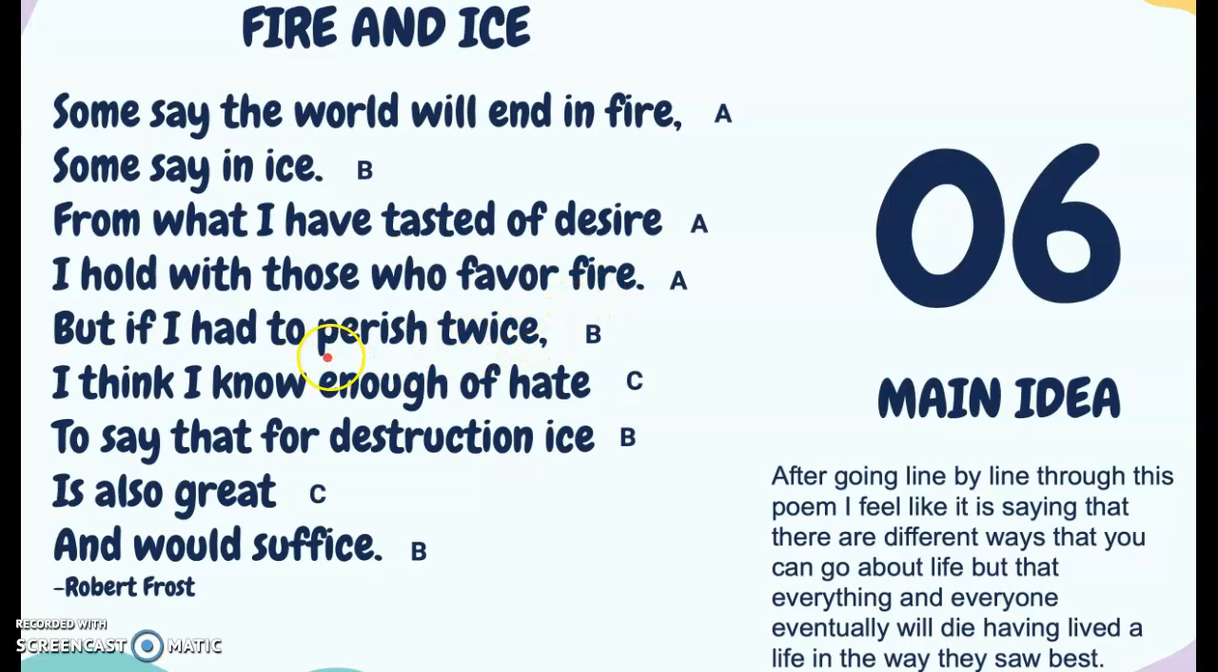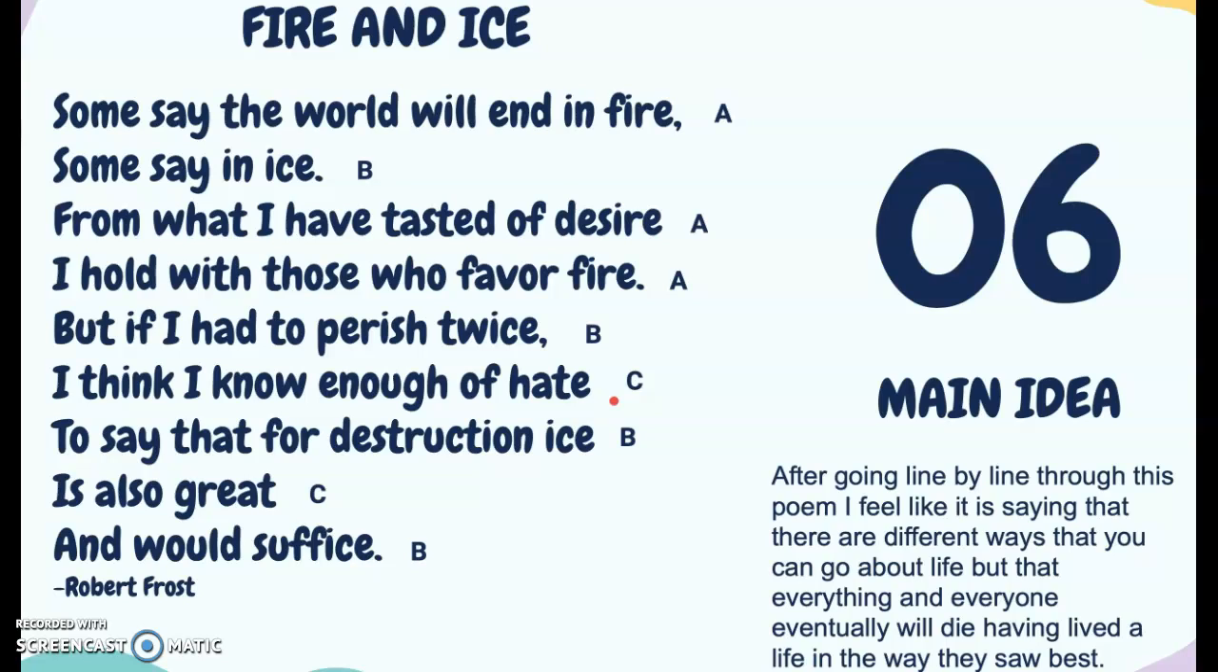But if I had to perish twice, so perish twice, we see that he's kind of saying, but if I could do it again, if I had another life, if I could choose one more time, I think I know enough of hate to say that for destruction ice is also great and would suffice.